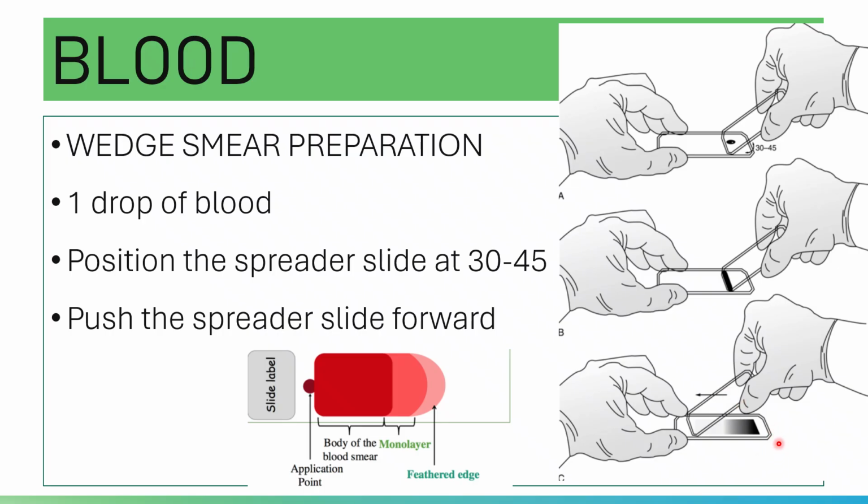Please note: one smooth, quick motion. Do not stop mid-stroke to avoid streaks or ridges. That is for your wedge smear preparation.